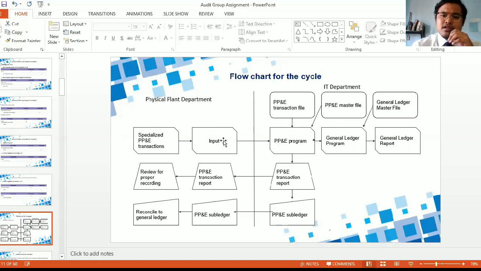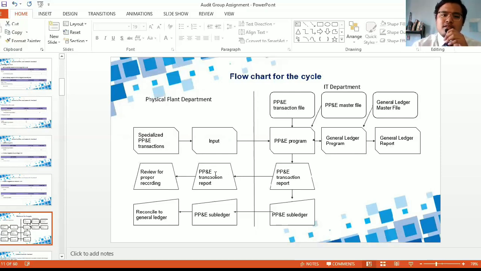But for the high value of asset, it will go to the physical plant department, specialized PPE transaction. Their input records that we receive the assets or transfer of ownership, and we will send it to the PPE program. They will be updated to the general ledger program and general ledger report. From the PPE program, we will send to the PPE transaction report. This is important to ensure that the report will state whether it has been recorded properly or not.